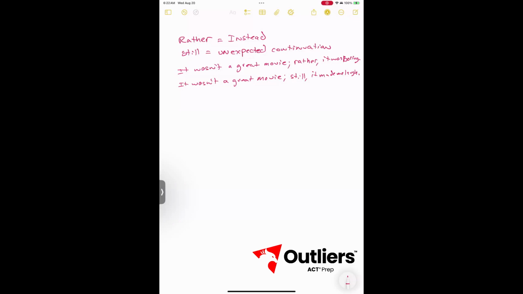Using still with the same clause, it wasn't a great movie. Still, it made me laugh. So this is an unexpected continuation. So you're saying, even though it wasn't a great movie, it made me laugh. Where you couldn't say that same one with it was boring. It wasn't a great movie, even though it was boring.